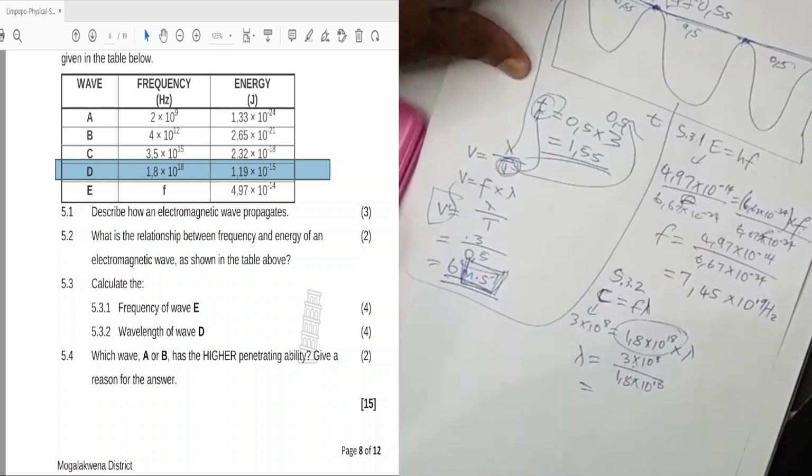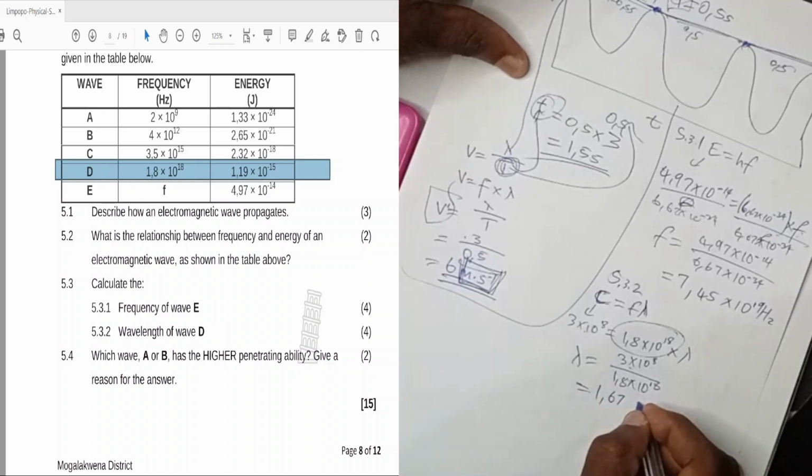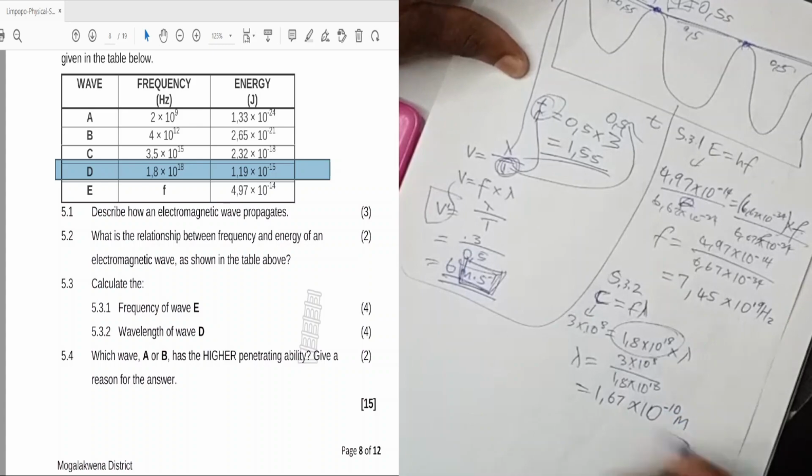Then what is the answer? The answer is 3 times 10 to the power 8 divided by 1,8 times 10 to the power 18, which is 1,67 times 10 to the power negative 10 meters.